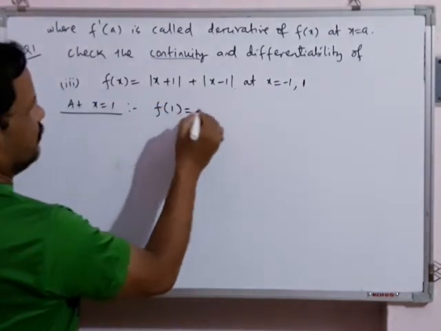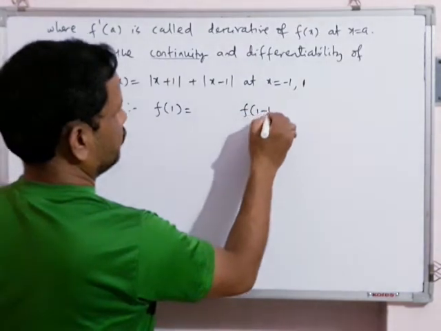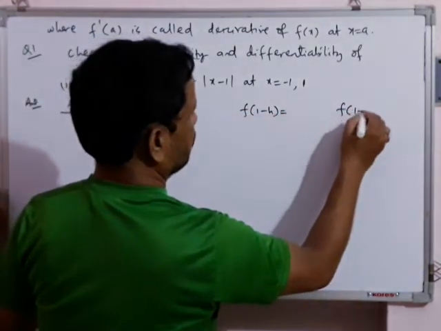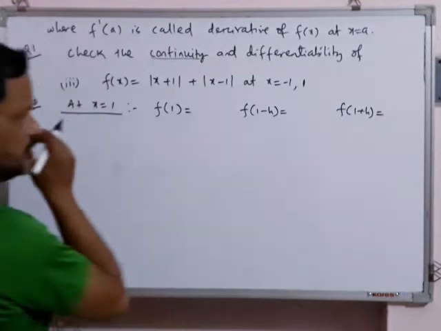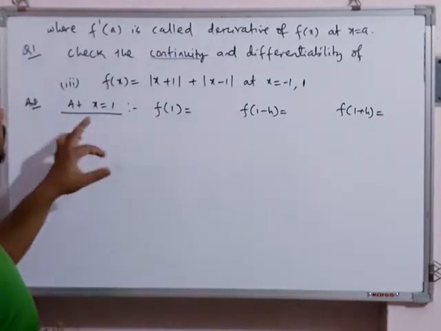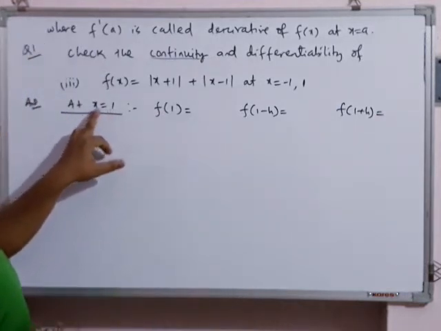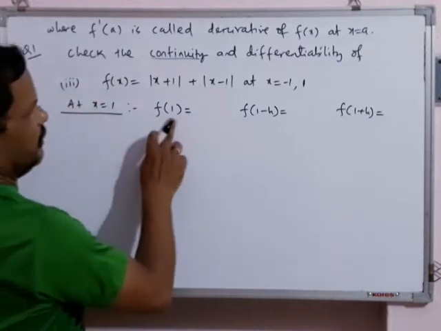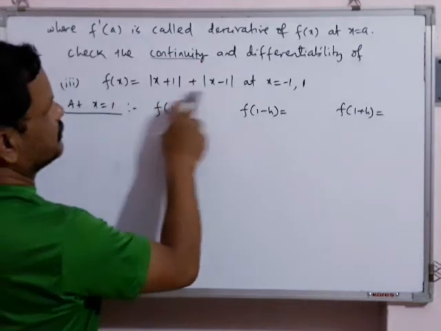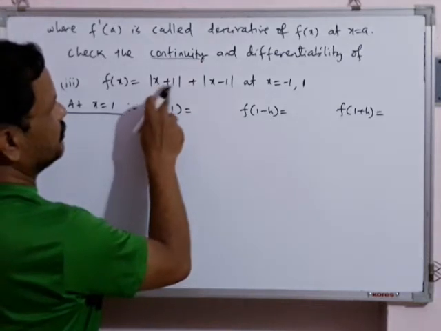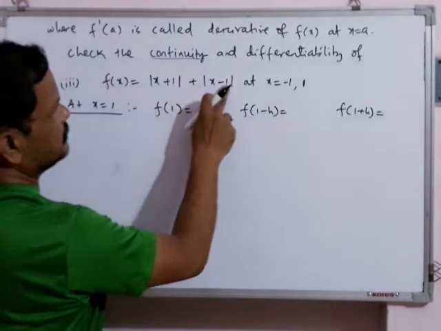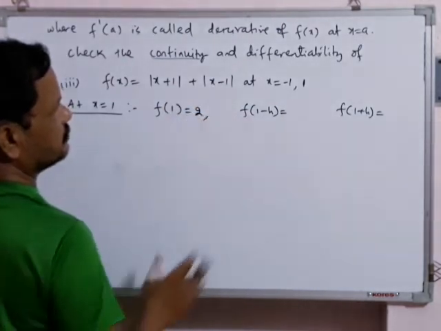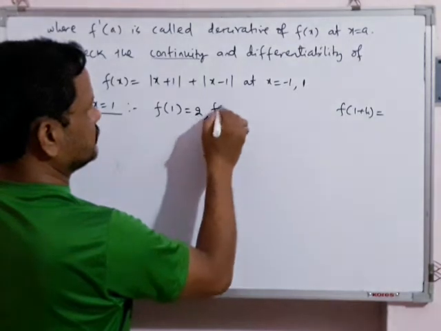Every time I am saying we will find three values: f(1), f(1 - h), f(1 + h). Try to understand students, because I am interested in testing differentiability at x = 1. Okay, you give the heading: differentiability test at x = 1. f(1): first we will find the value of the function at 1. So this is your function. Here you put x = 1. 1 + 1 is 2, modulus of 2 is 2. This is 1 - 1 = 0. So this is 2. Then f(1 - h).